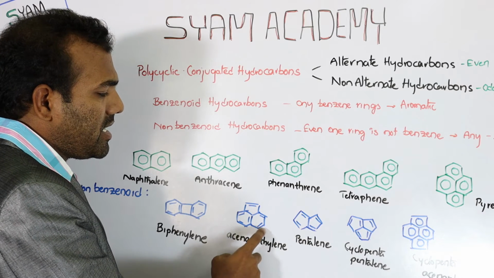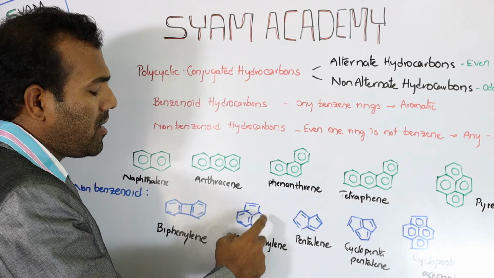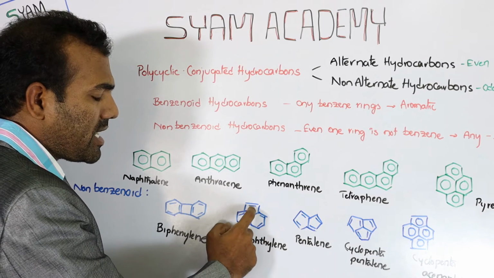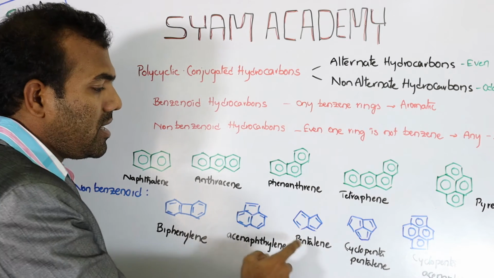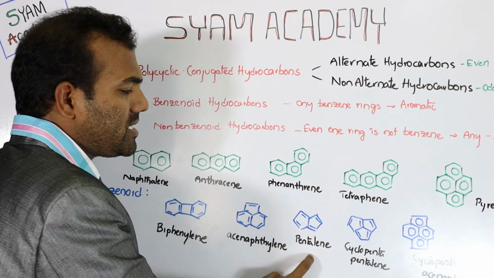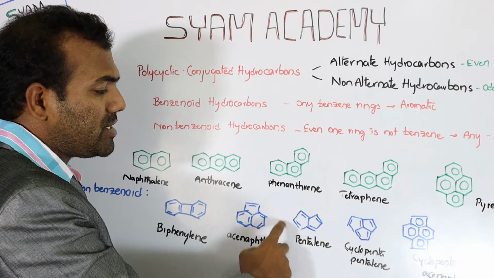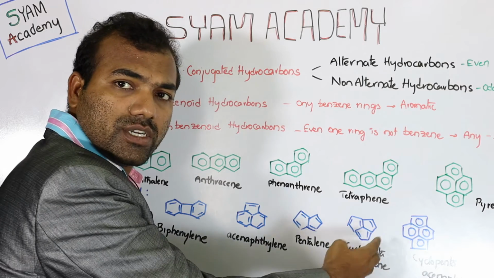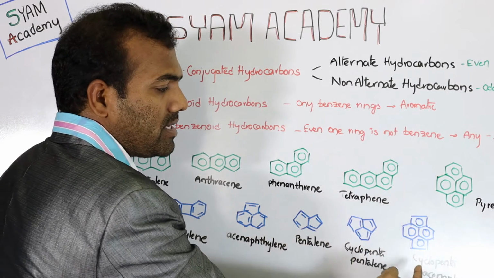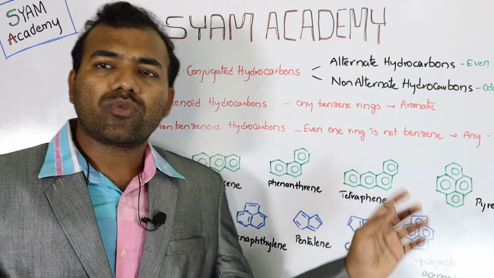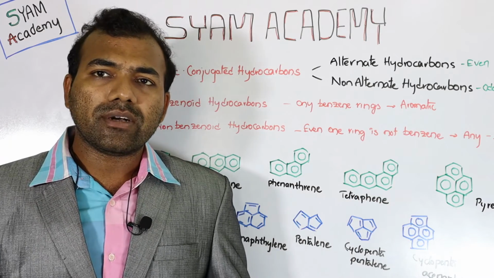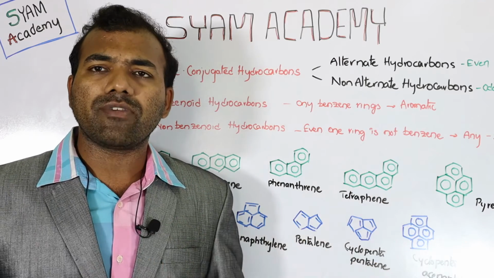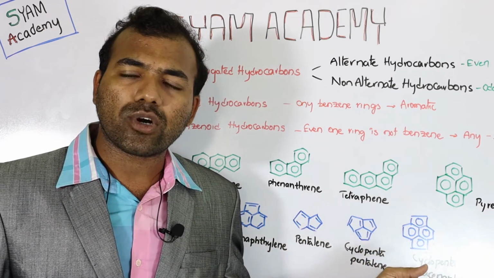Next, S-naphthalene. Here you can see there is a naphthalene and a 5-member ring on top of it. It is a non-benzenoid ring because this ring is not benzene. Next, pentalene. It is a non-benzenoid ring because there is no benzene ring in it. Next, cyclopentapentalene. This is also a non-benzenoid ring. Next, cyclopenta S-naphthalene. That one is also not benzenoid because even though there are two benzene rings, the other two rings are not benzene. So that is a non-benzenoid hydrocarbon.